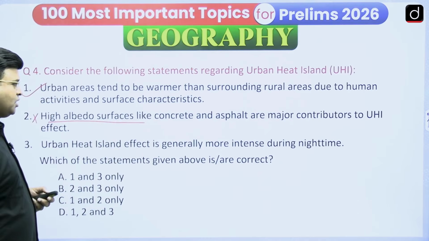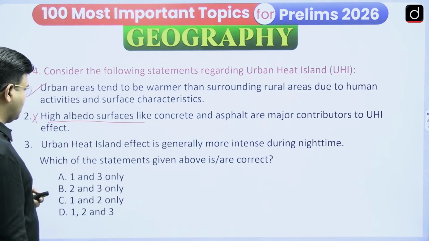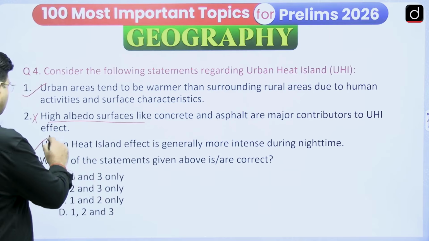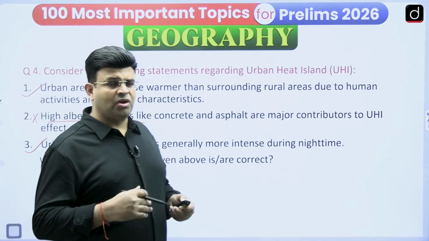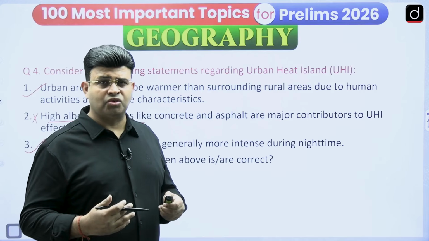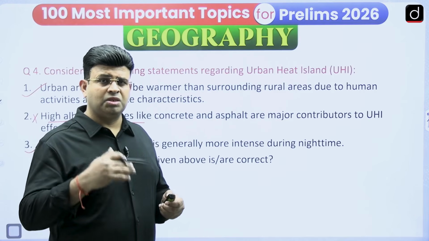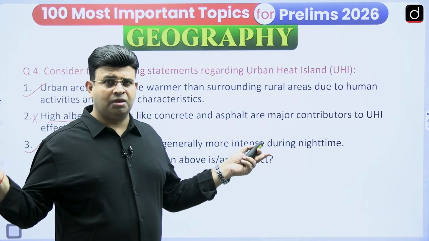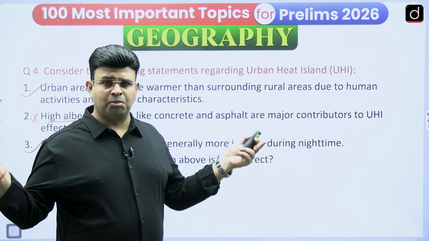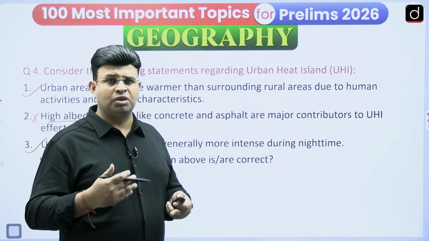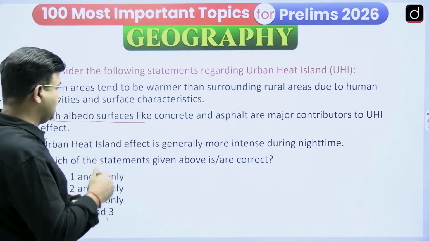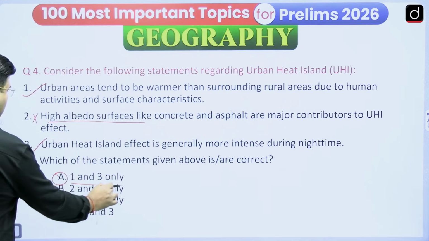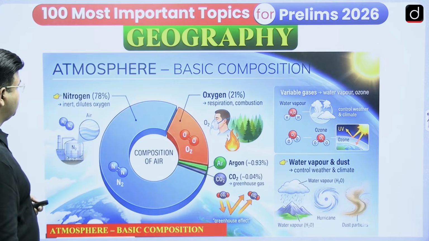Urban heat island effect is generally more intense during night time. Yes, during the night time it is the most intense, because the urban infrastructure which has been developed releases the heat very slowly, while the surrounding villages and other rural areas are much colder and the urban area is much warmer. So therefore we can say that it is an urban heat island, more intense during night time. So option A, 1 and 3 only is correct.